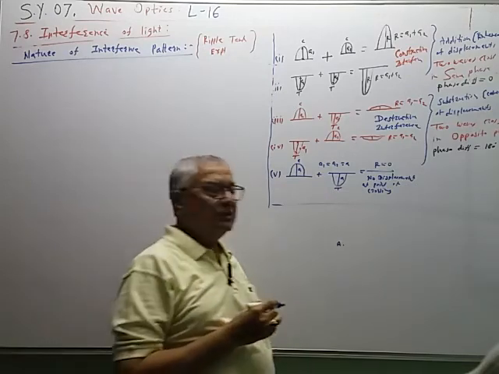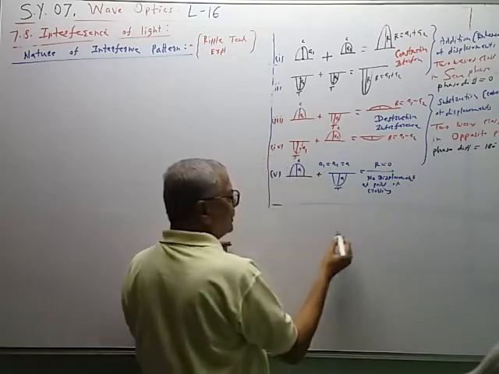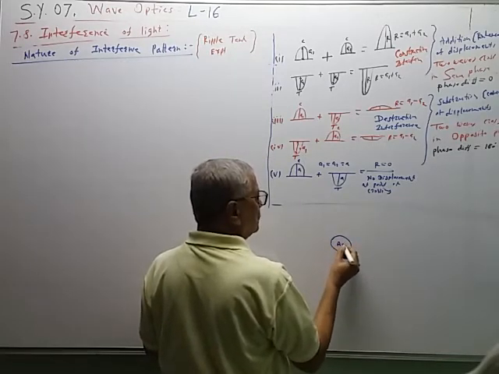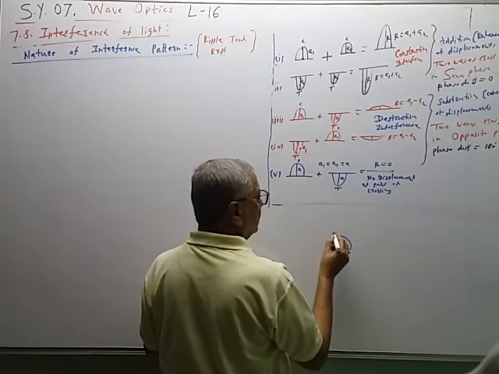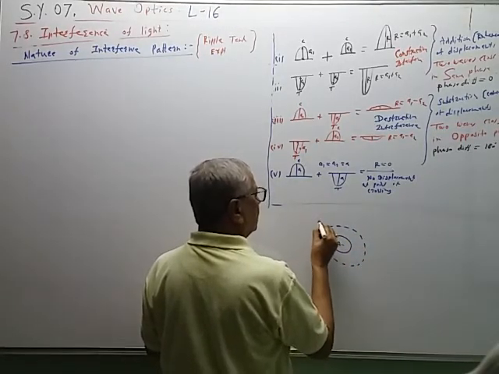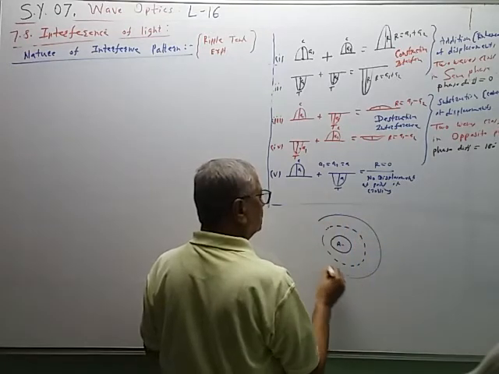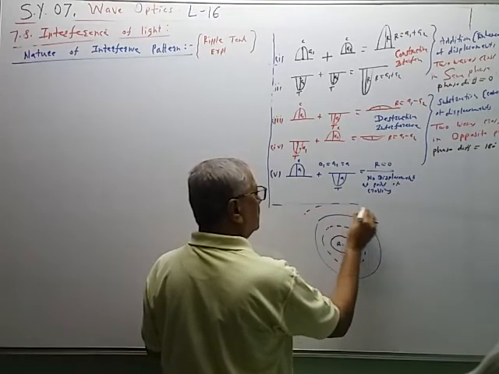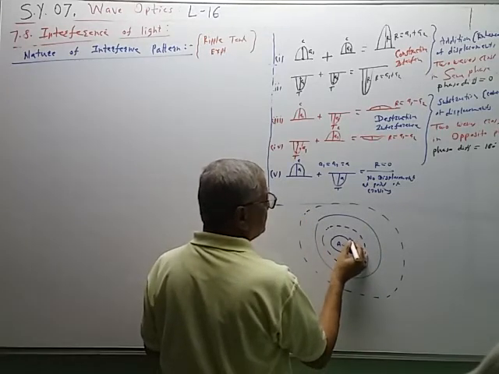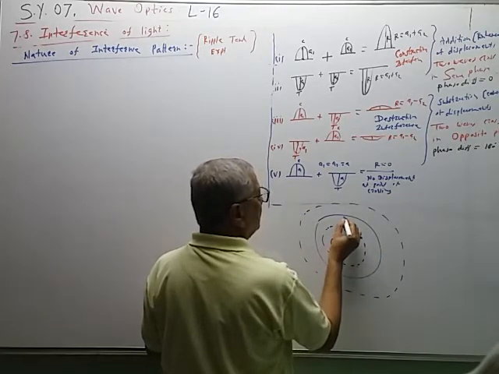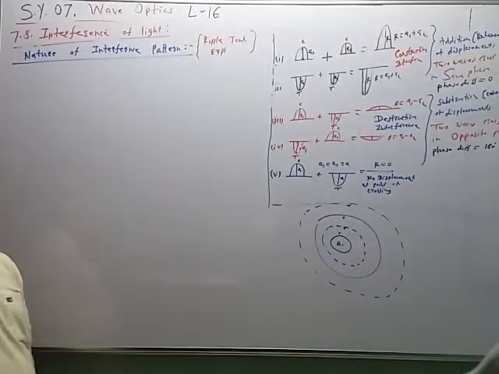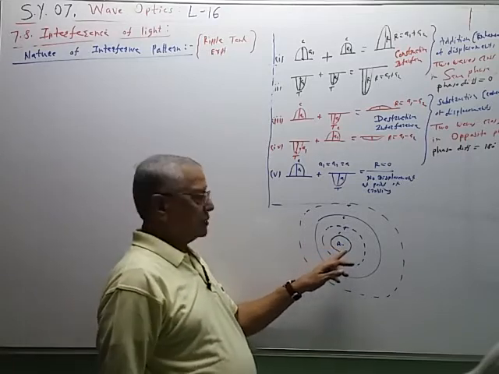In one circle, all the particles are going up. This is called the circle of crest. I will show it by a solid circle. Then the next circle is a dotted circle, and again a solid circle, and again a dotted circle. So we observe alternate circles of crest and trough from point A where the stone is dropped.